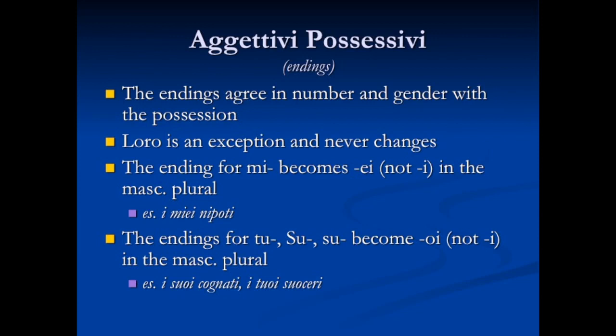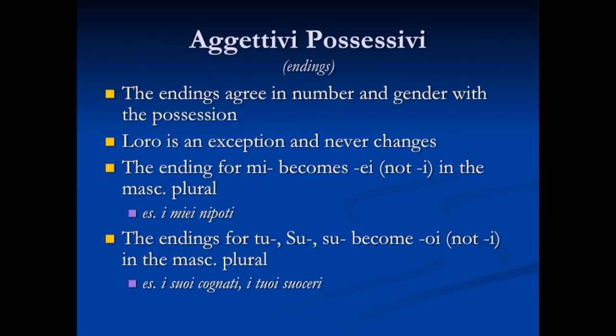Also in the masculine plural, we have exceptions to the tu form and the su form. So tu does not become tui, T-U-I, but it becomes tuoi, T-U-O-I. And the su form, it is the same thing. It doesn't become sui, S-U-I, but it becomes suoi, S-U-O-I.